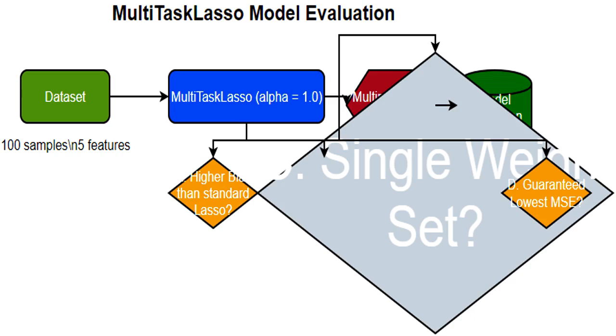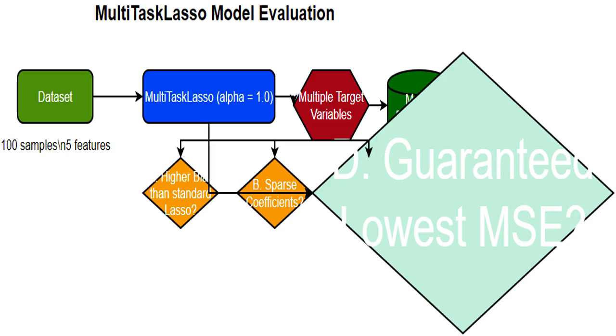Yes, MultiTaskLasso uses a single set of weights for all target variables. That's what makes it a multitask learner, sharing knowledge across the prediction tasks. No, while MultiTaskLasso aims to minimize MSE, it does not guarantee the absolute lowest possible MSE. The constraint of using shared weights might prevent achieving the absolute minimum.